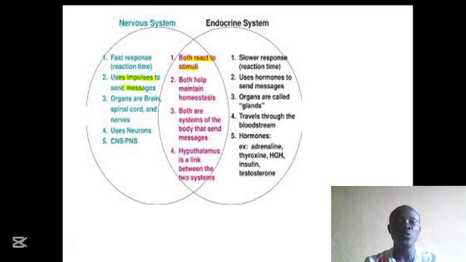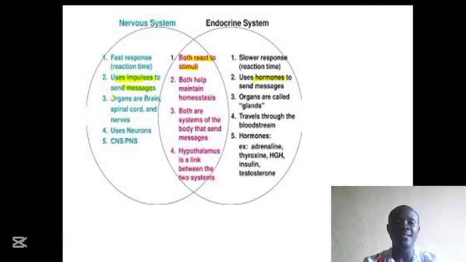And number two difference between the nervous system and endocrine system is that the nervous system uses electrical impulses to send messages, while the endocrine system uses hormones to send messages. They send these messages to specific organs or cells within the body in order to maintain homeostasis. Homeostasis is the maintenance of the constant internal environment of the body.